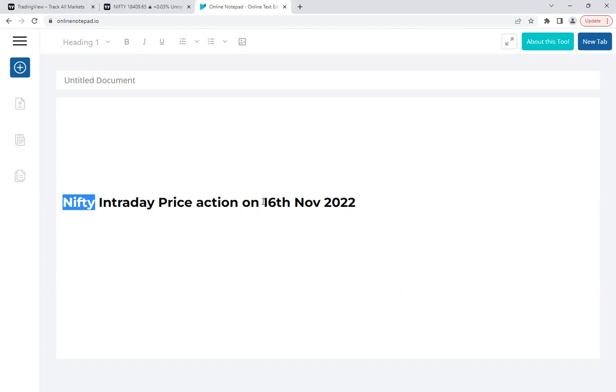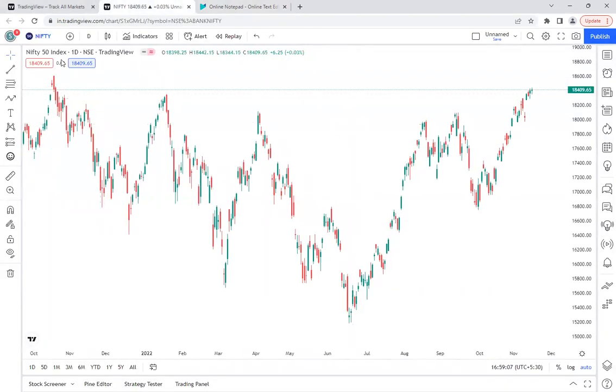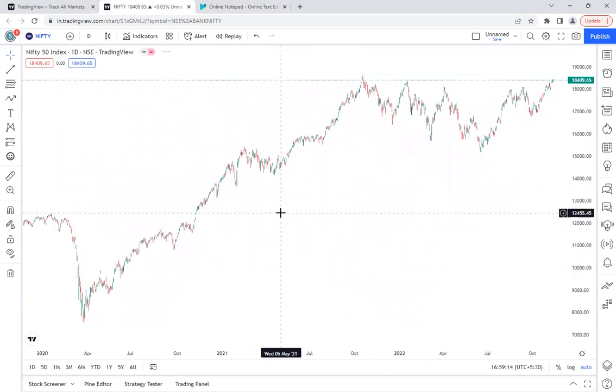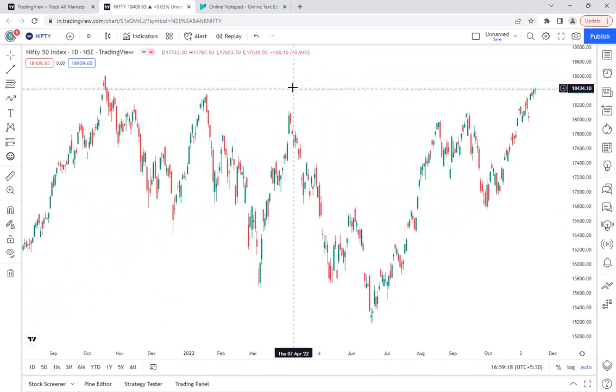So for that, let me go to the chart once. This is the Nifty daily time frame chart. I have cleared off everything. I had some drawings actually, but I deleted everything now, so I will start from scratch.